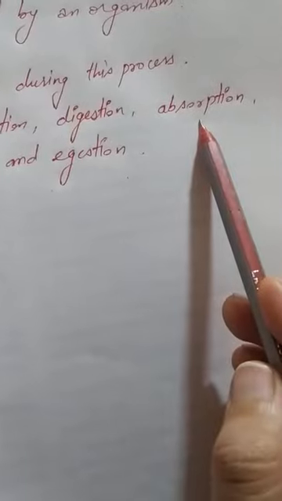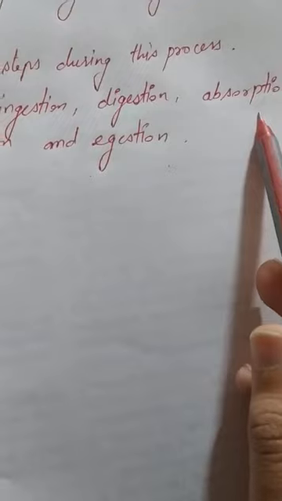Absorption: if we are taking food, eating something, then after digestion some nutrients are absorbed by the different parts of the organism, and the remaining part is sent for the egestion process. So absorption is the process of absorbing nutrients from the food.